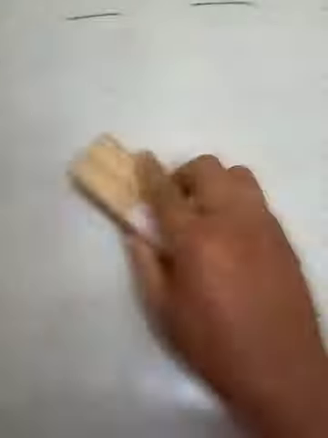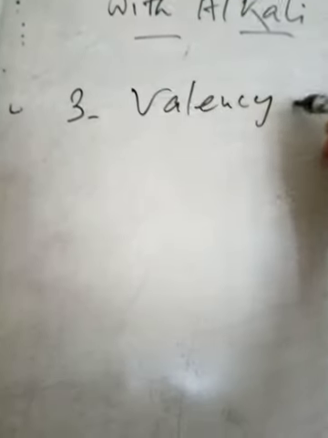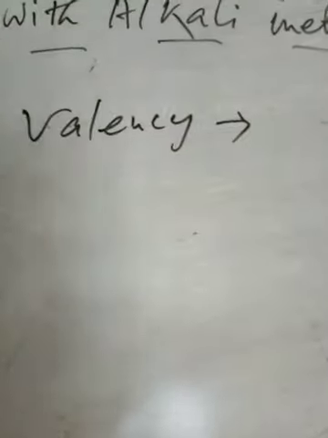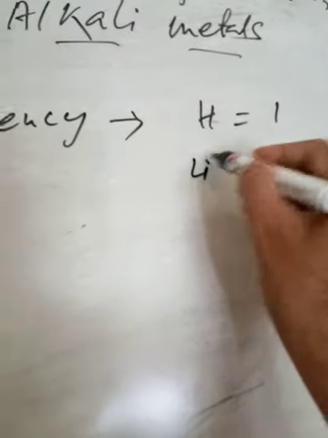Now the third point, considering valency. If you consider the valency of hydrogen, hydrogen shows valency 1, like lithium, sodium, potassium, all showing valency 1.